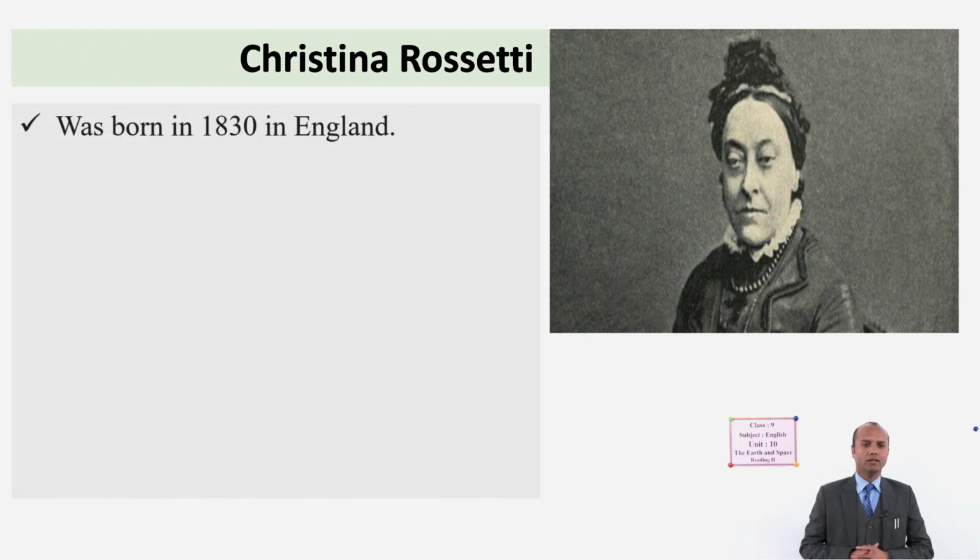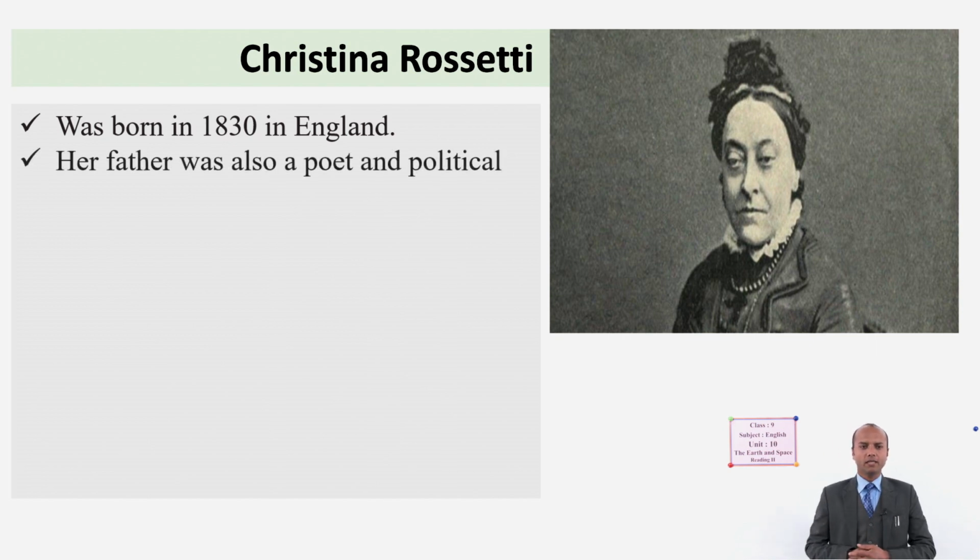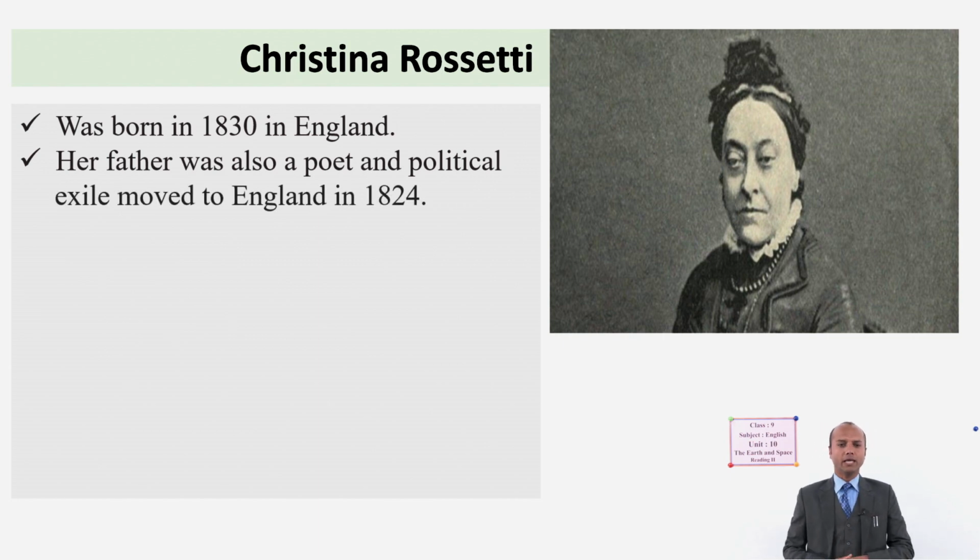She was born in 1830 in England, Christina Rossetti. Her father was also a poet and a political exile, moved to England in 1824. So, her father was a political exile. Exile means a person who has to leave his or her country because of some political reasons. And he had to leave his original country, Italy, and he had to move to England in 1824.